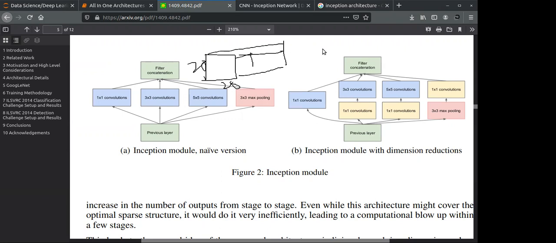So Google came with one more optimization on this, applying one more step, a new version. Google just added a one by one convolution before this 3 by 3 and 5 by 5. So what happens over here is, if I am performing this operation, just think how many operations I am performing.